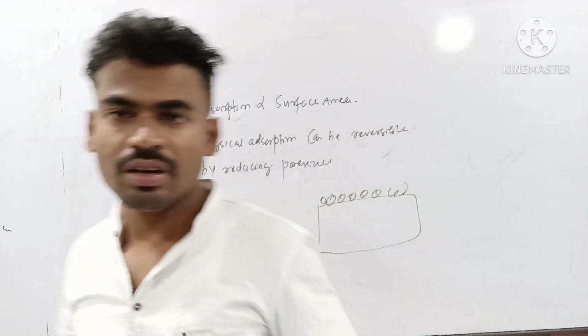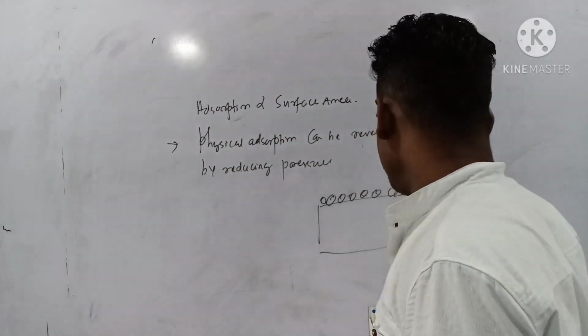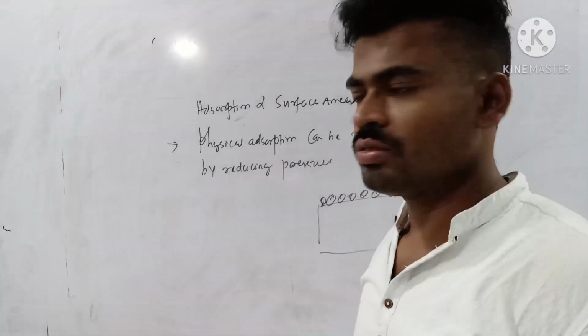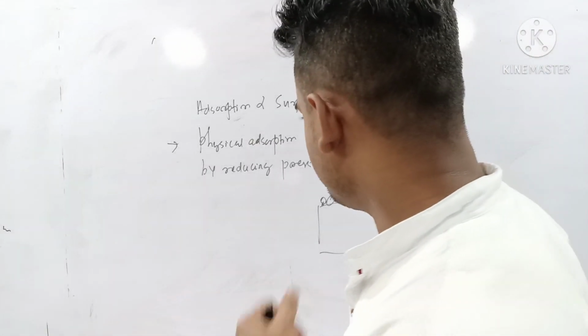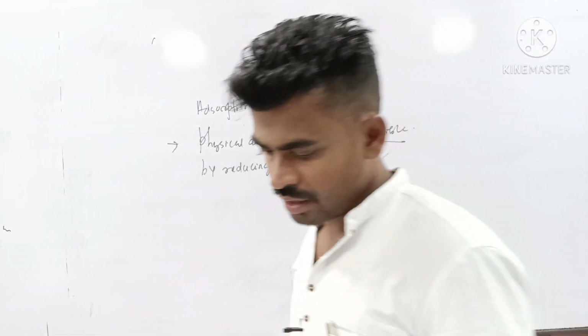With increase in pressure, physical adsorption increases. But if you decrease the pressure, since they are associated with weak van der Waals force, desorption occurs very easily. That's why physical adsorption is reversible in nature.